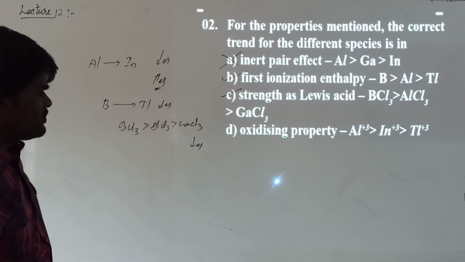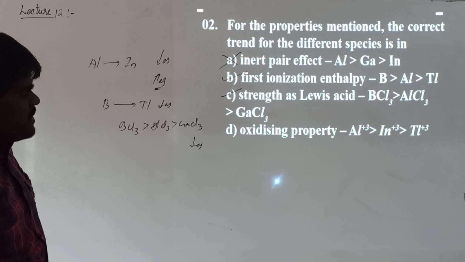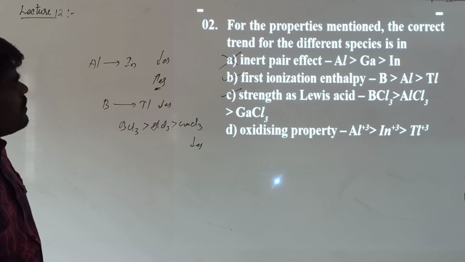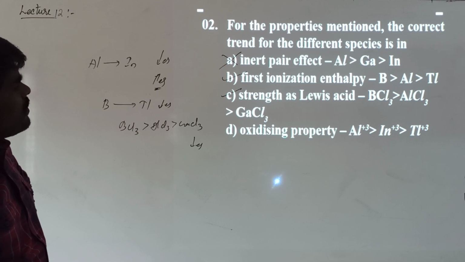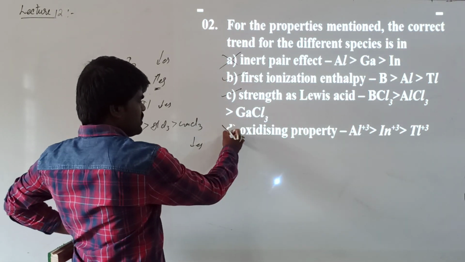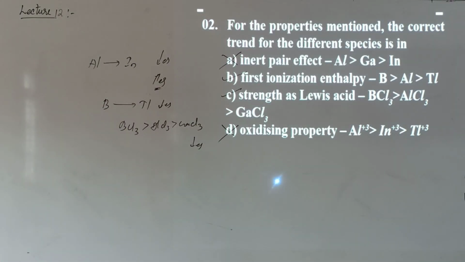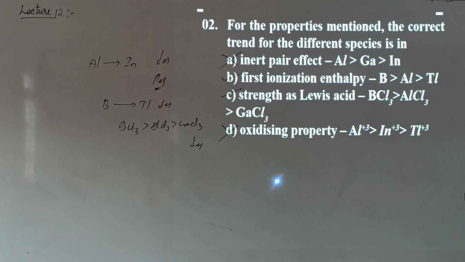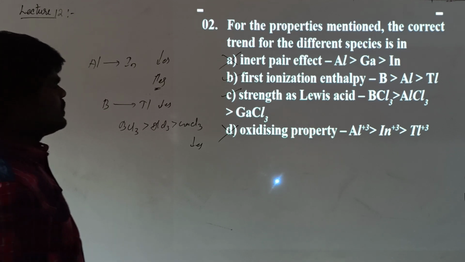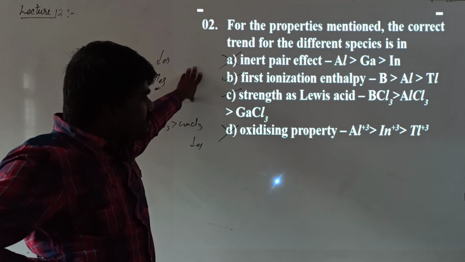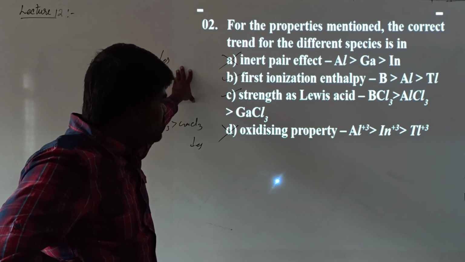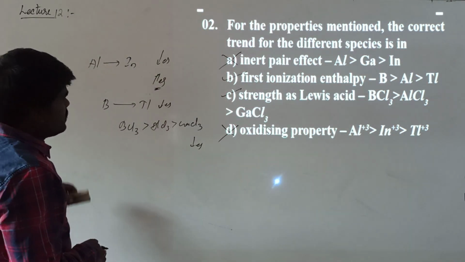Oxidizing property. This is incorrect. Basically, down the group the oxidizing property changes. So actually, these two are correct, friends, as per the given question: first ionization enthalpy as well as strength of Lewis acids. The remaining two options are incorrect.